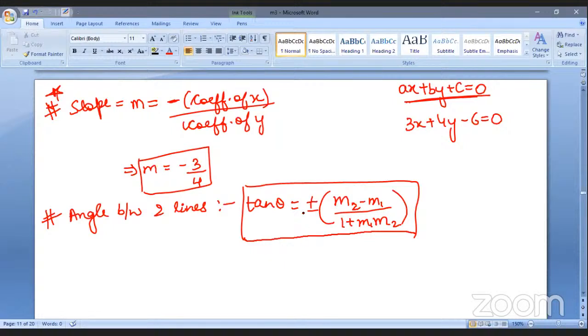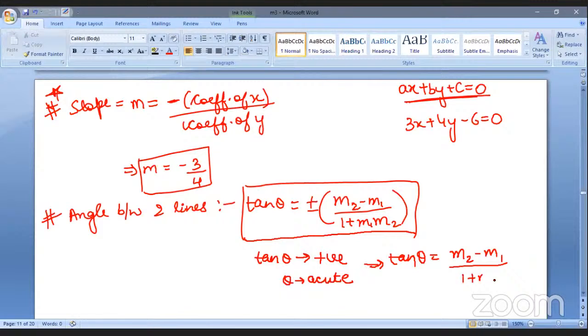Why are we putting this plus and minus here? Because whenever theta is acute, the sign of tan theta will be positive. If it is given in the question that theta is acute, then tan would be taken as positive, and we'll take the positive sign. So what will be the formula this time? If theta is acute, or between 0 and 90 degrees, it would be m2 minus m1 divided by 1 plus m1 m2, right?